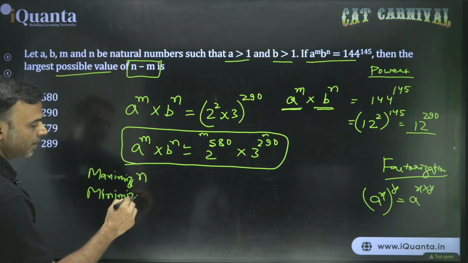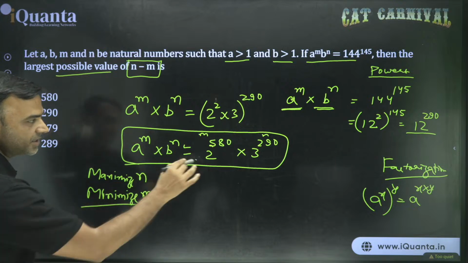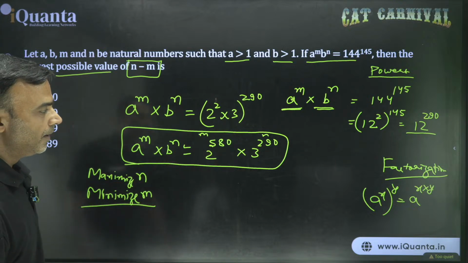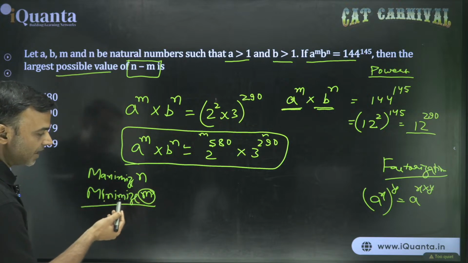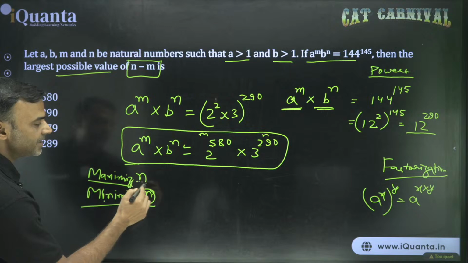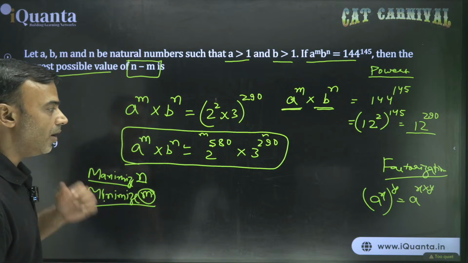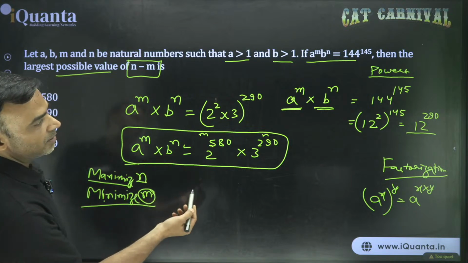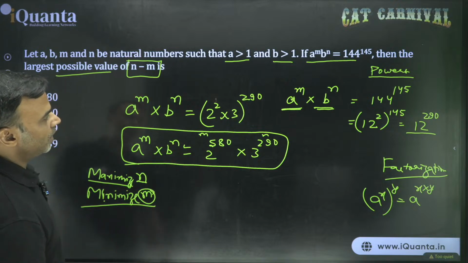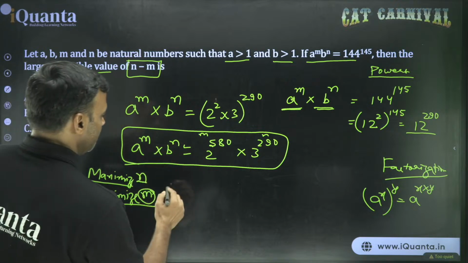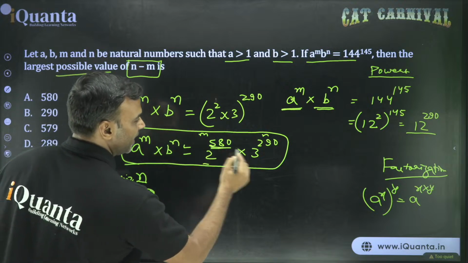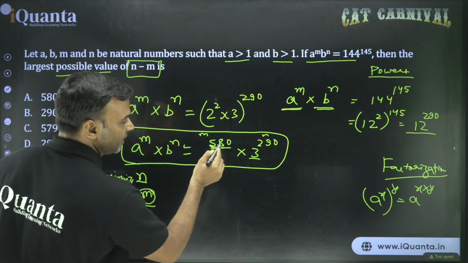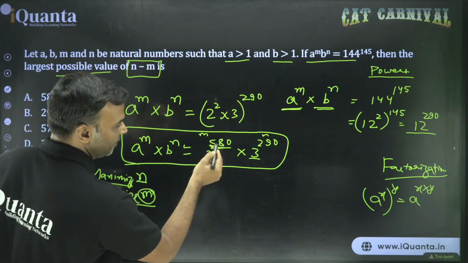Now this is not related to calculation. It is just about the simple presentation. Okay? How would I minimize m if the base of that number is very large? How would I maximize n if the base of that number is very small? Okay? The smallest natural number is 1. So in this case, let's see, we go back to the previous case, because here, if I have taken this large, we need to change this value.